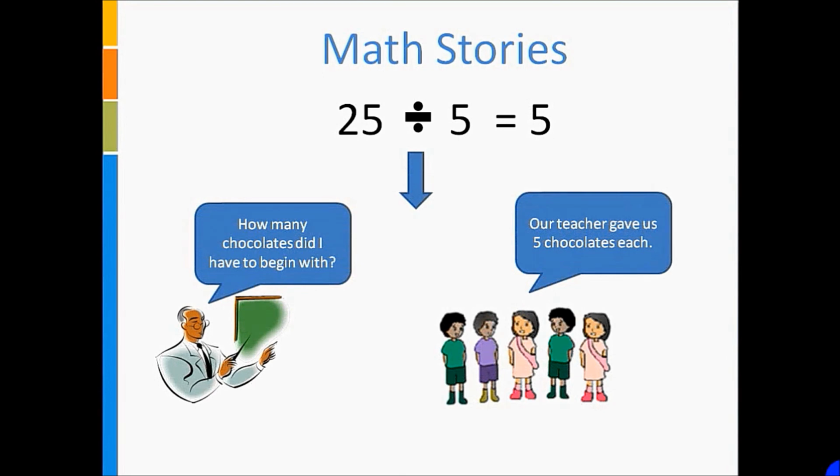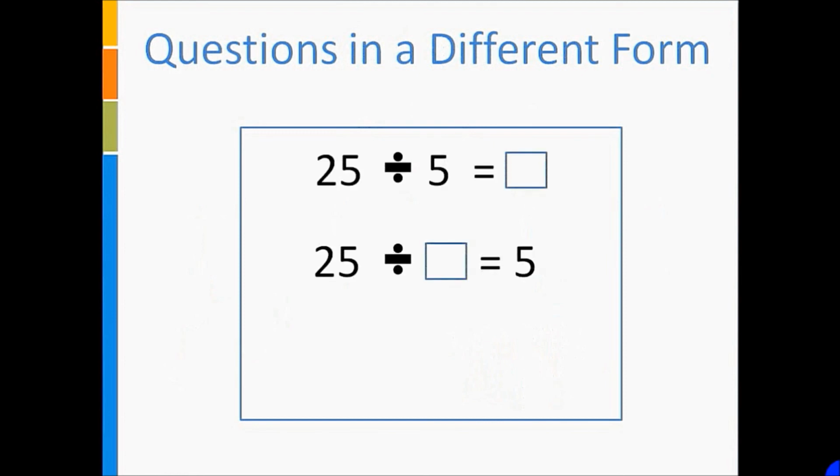Each student received 5 chocolates. How many chocolates did the teacher have to begin with? Yet another way of addressing this misconception would be to constantly present problems that are not in the conventional format of A divided by B is equal to blank, so that they understand the concept as a whole instead of just becoming familiar with a particular notation.